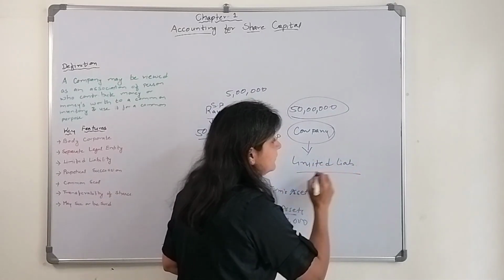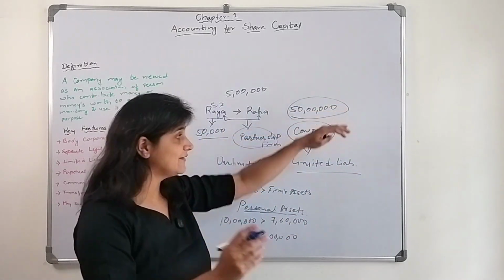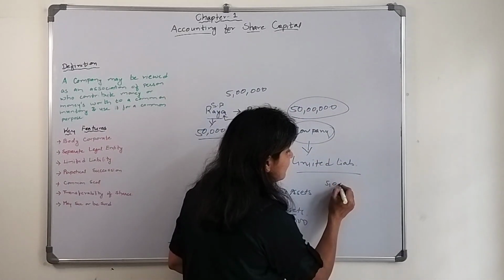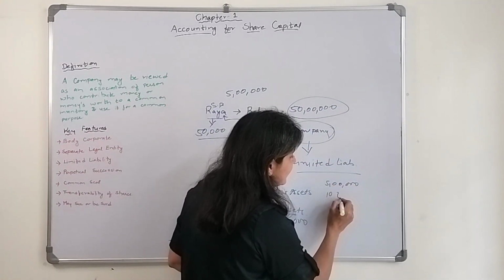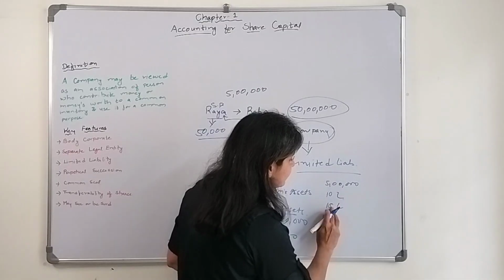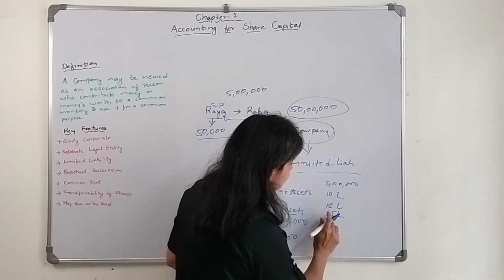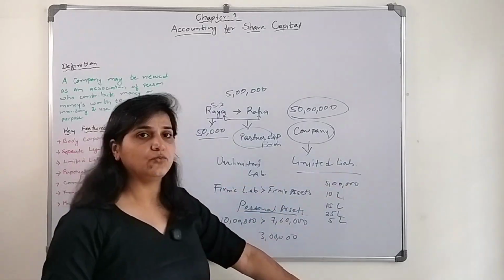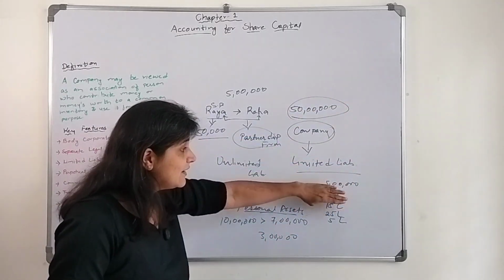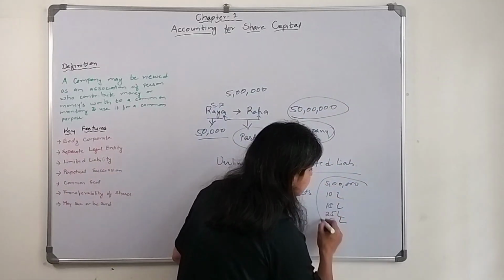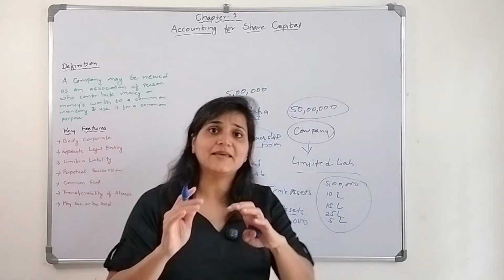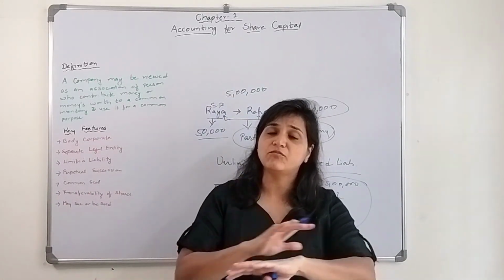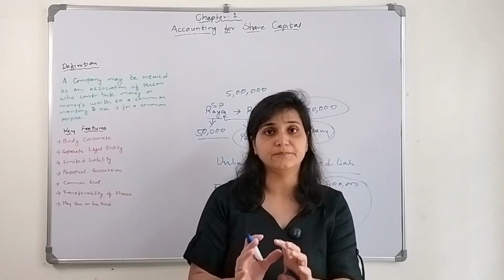Limited liability means, let's say they want 50 lakhs: somebody invested 5 lakh, somebody 10 lakhs, somebody 15 lakhs, somebody 25 lakhs, 30, and another one 5 lakh. Their liability is limited to the capital that they have invested in that particular form of organization, that is, in a company.